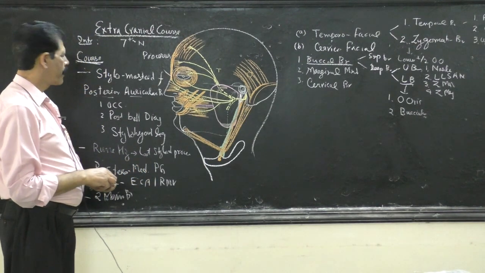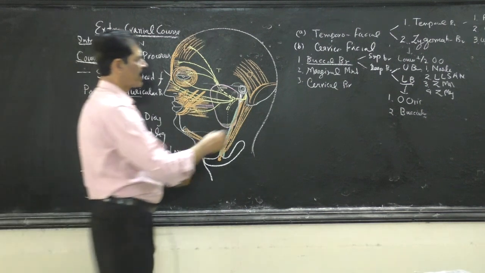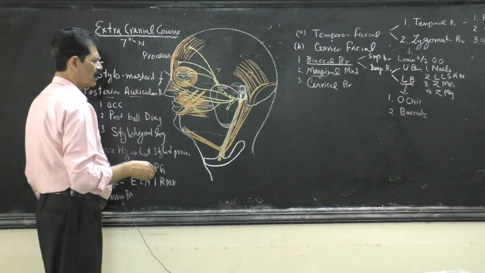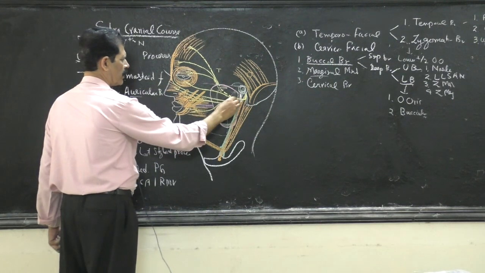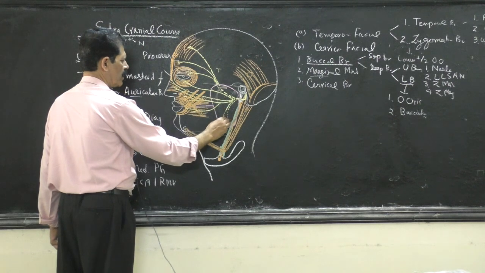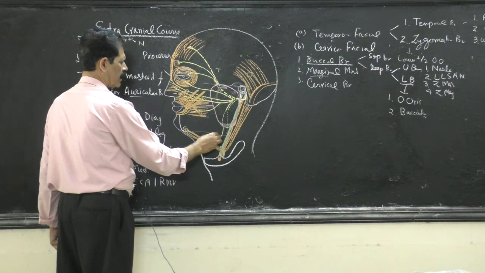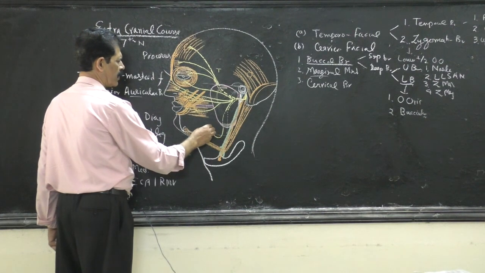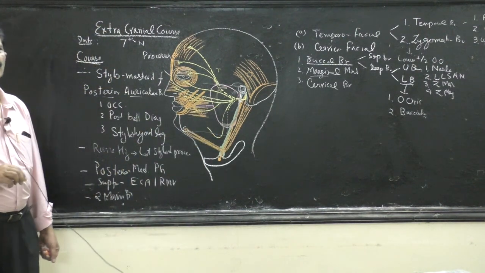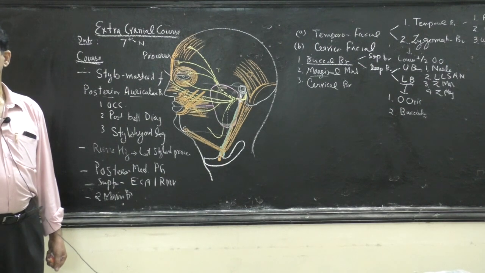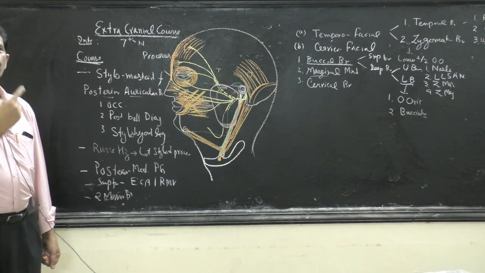Then comes the marginal mandibular branch. This marginal mandibular branch is a branch of the cervicofacial. It arises in the anterior triangle of the neck, then it goes into the face. So this branch arises from the parotid gland in the anterior triangle below the mandible. Then it enters into the face